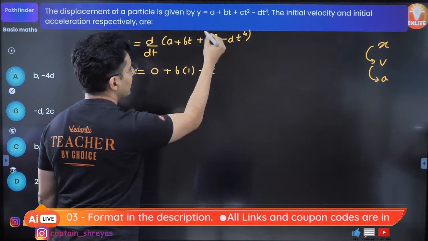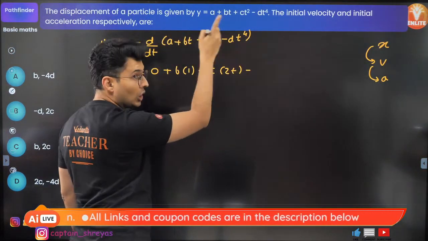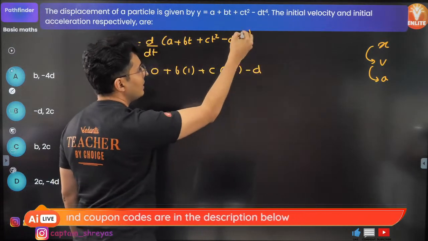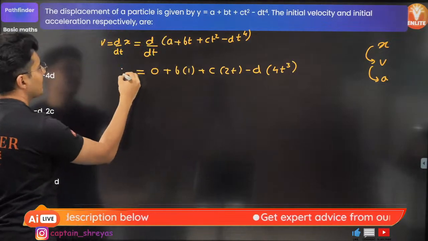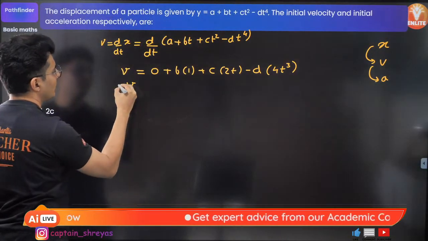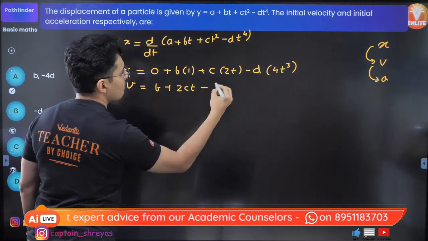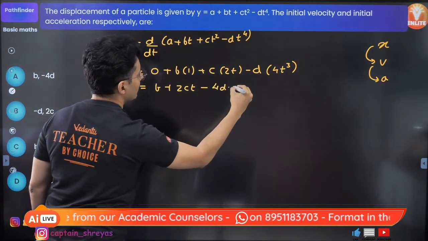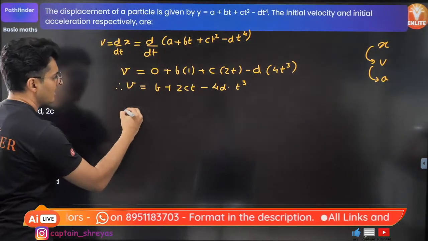Plus c comes outside, derivative of t square is 2t, minus d is a constant, comes outside, derivative of t raised to 4 is 4t cube. Fair enough, that's velocity. So therefore velocity will become nothing but b plus 2c times t minus 4d into t cube. That's your velocity. Next up, acceleration.